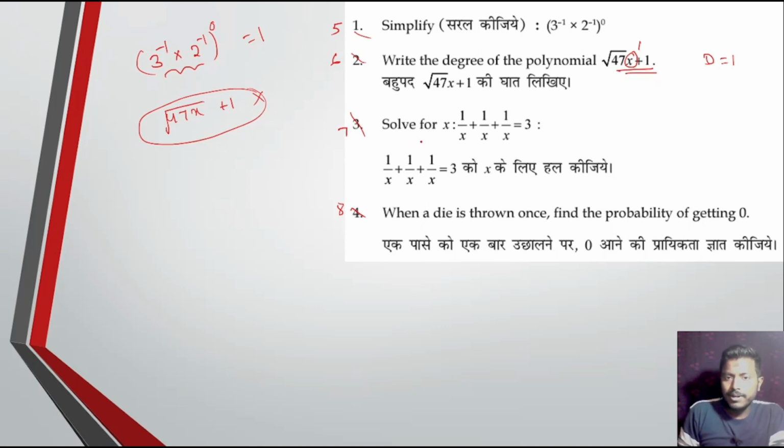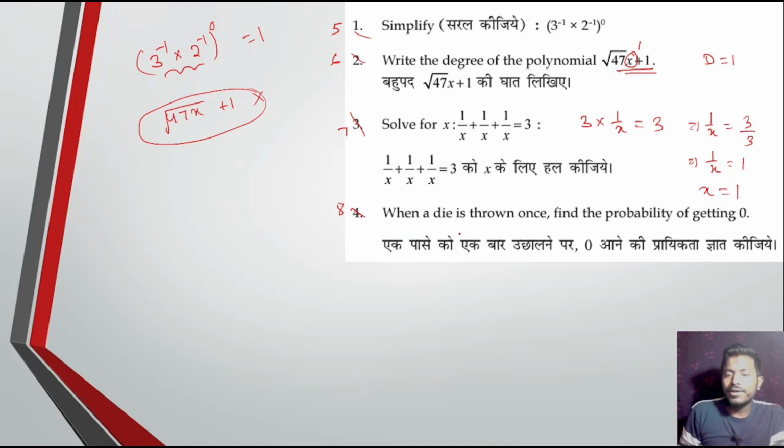So question number 7. Solve for x. 1 by x, 1 by x, 1 by x. We can write 3 into 1 by x equal to 3. Now 1 by x equal to 3 by 3. So that implies 1 by x equal to 1. So x equal to 1.